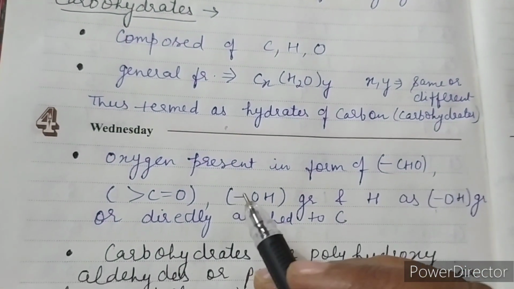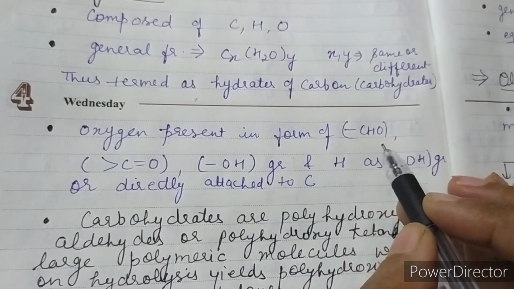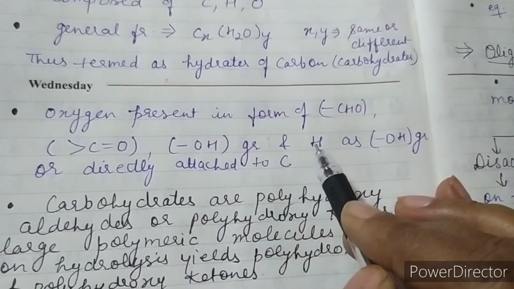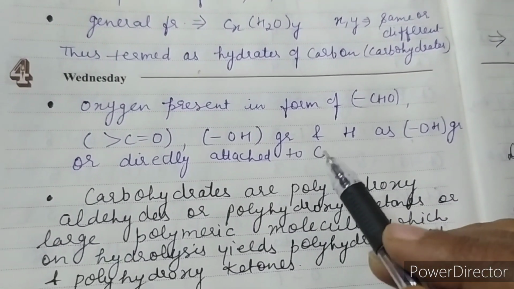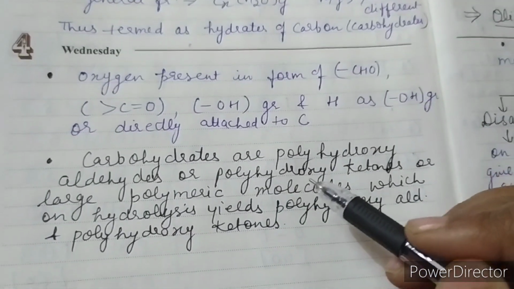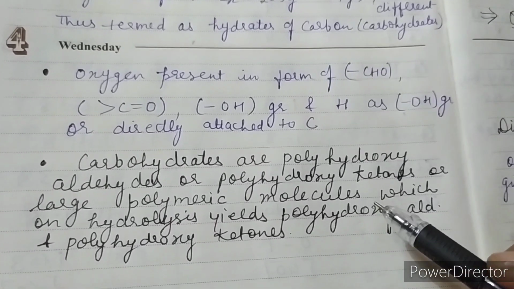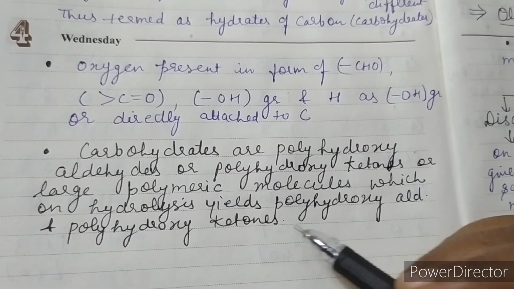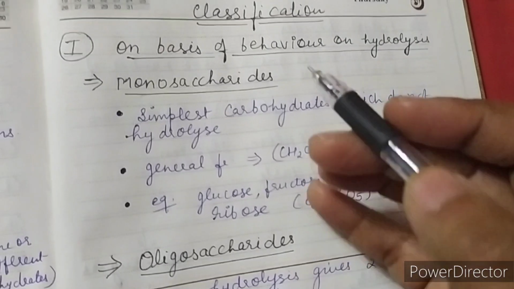But later on it was proved that oxygen is present in carbohydrates in the form of aldehyde group, ketonic group or hydroxyl group, and hydrogen is present as hydroxyl group or directly attached to carbon. So carbohydrates are now defined as polyhydroxyaldehydes or polyhydroxyketones, or polymeric molecules which on hydrolysis give polyhydroxyaldehydes or ketones. Now they are further classified on the basis of various criteria.